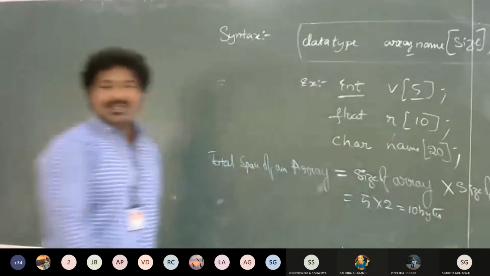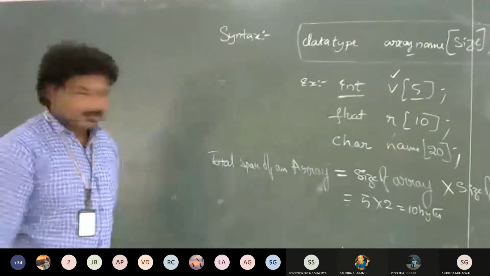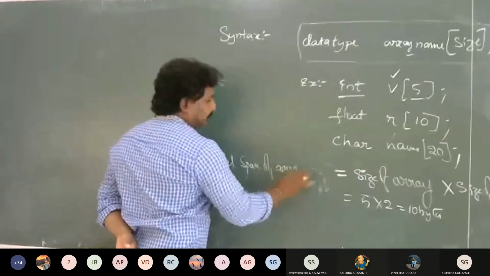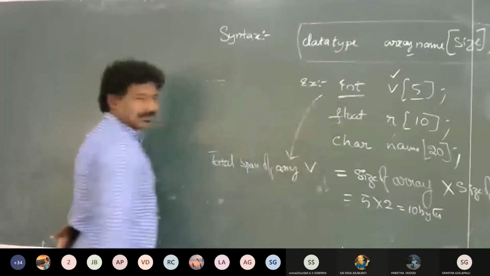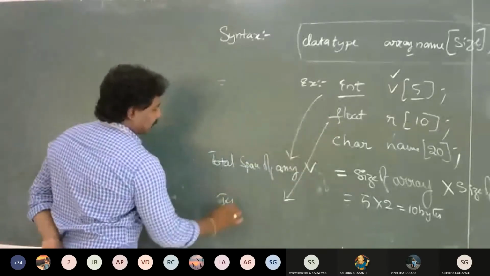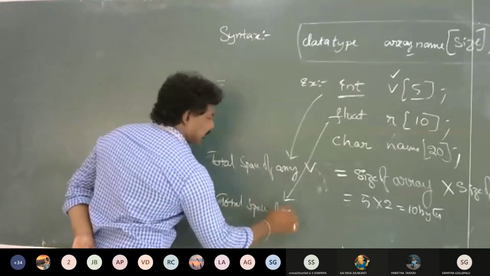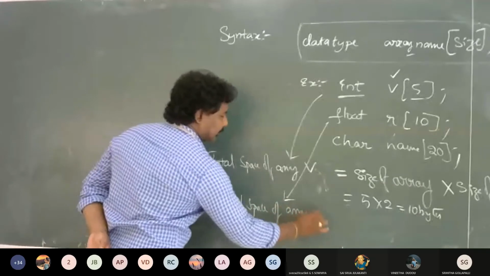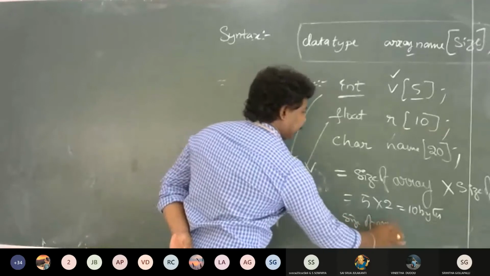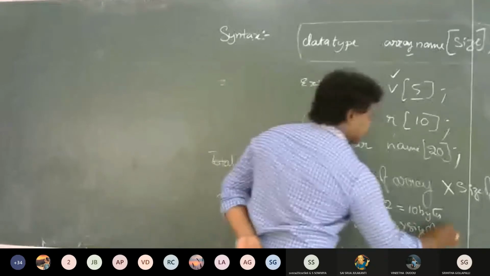10 bytes of space is allocated for which one? Array v. Now take the other examples. If I am calculating for this, the total space of array r is equal to size of array into size of the data type.